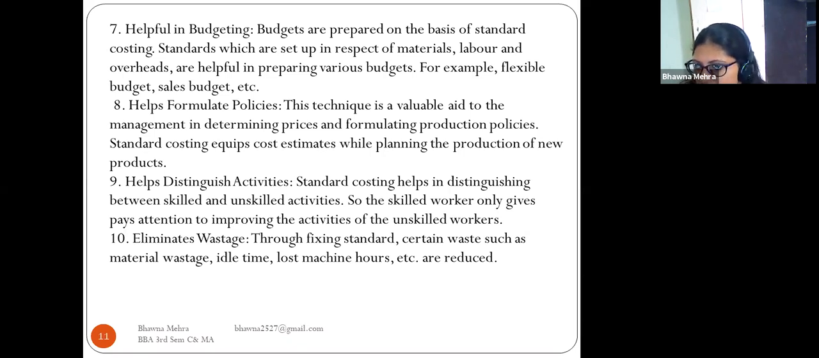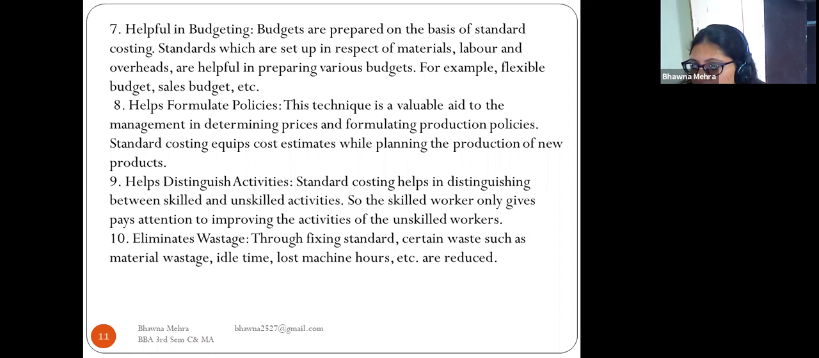Now come to point number 8, helps formulate policies. This technique is a valuable aid to the management in determining prices and formulating production policies. Standard costing equips cost estimates while planning the production of new products. So it also helps to formulate the policies. This technique is a valuable aid to the management.